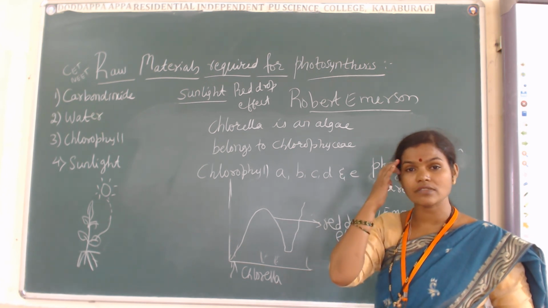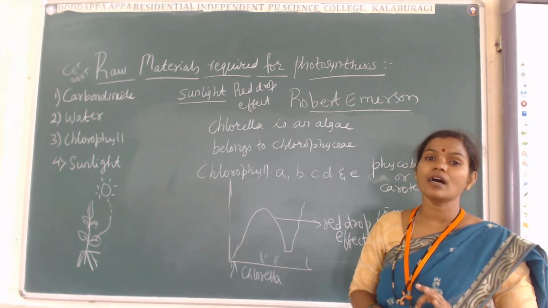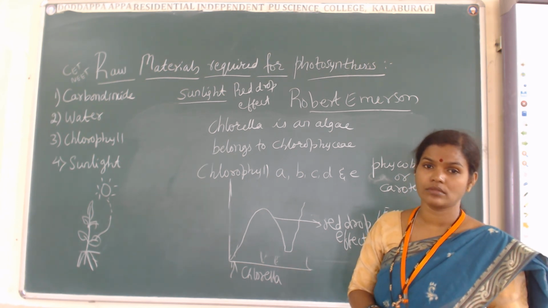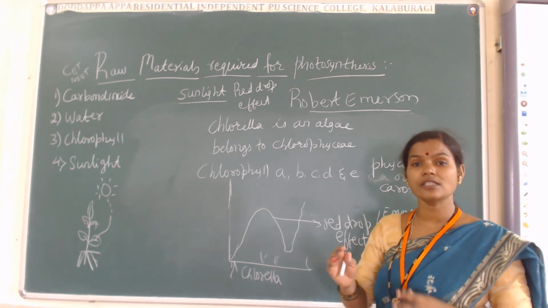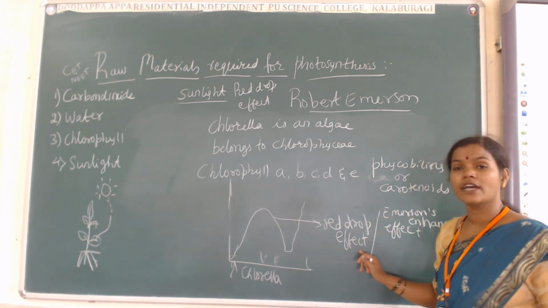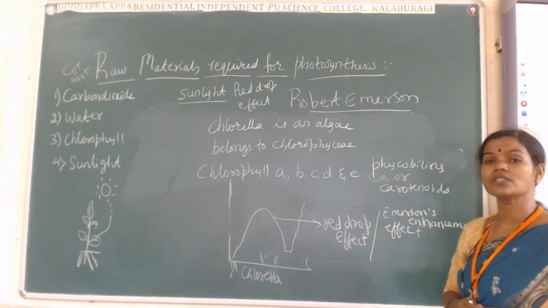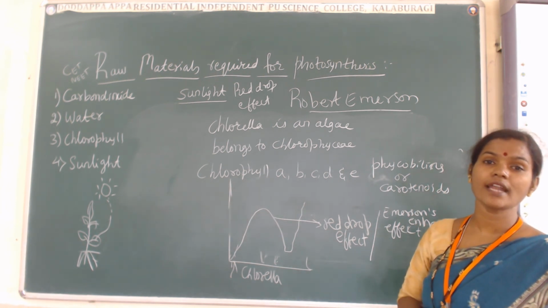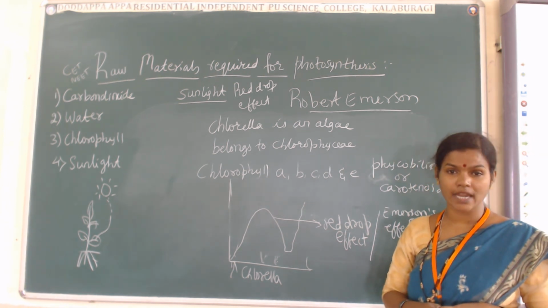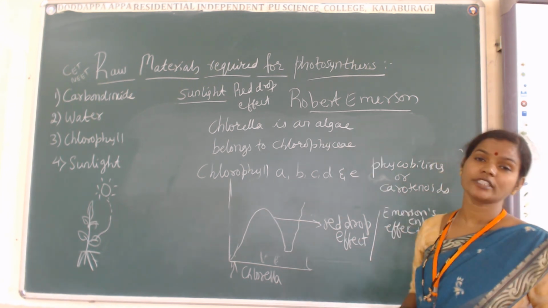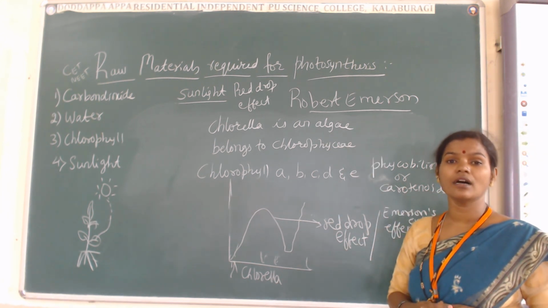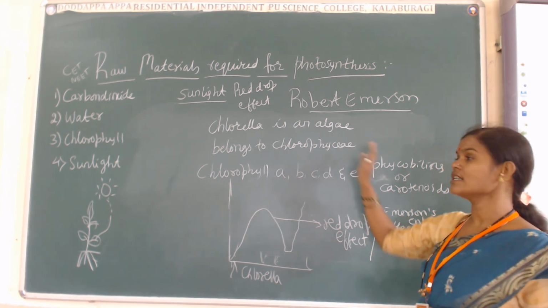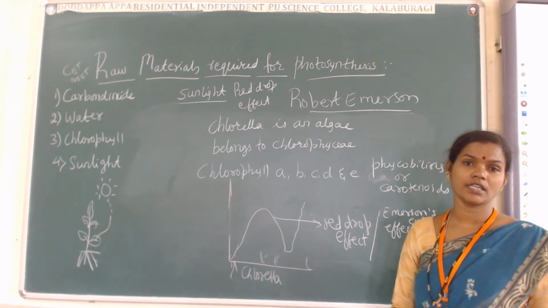Rate of photosynthesis will become less. Why? Because the red wavelength range is becoming low. That is why this drop is called the red drop effect, or it is also called the Emerson enhancement effect, which was discovered by the scientist Robert Emerson, and all this concept is very important for the CET and the NEET.